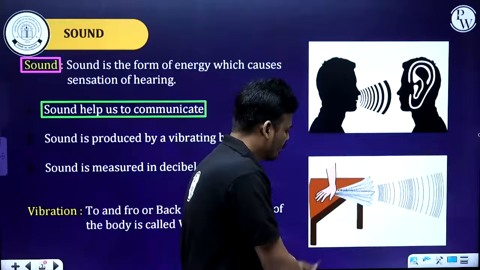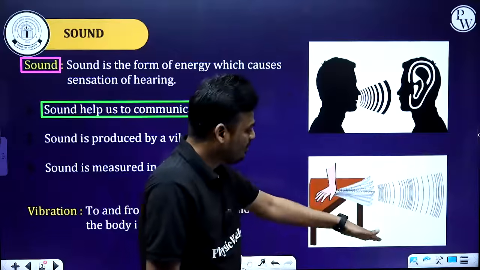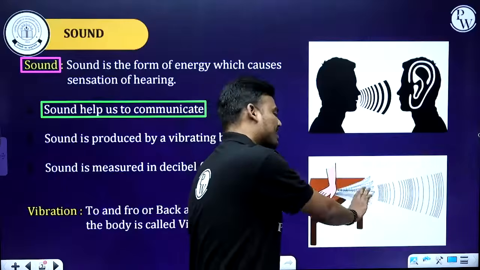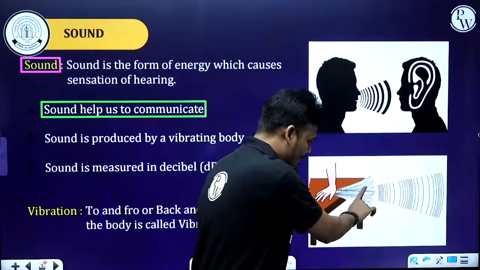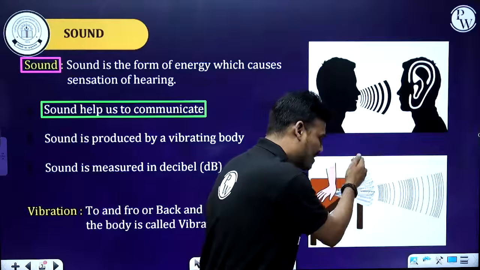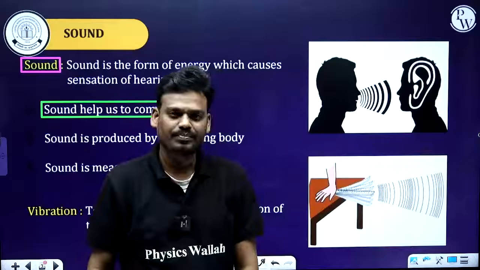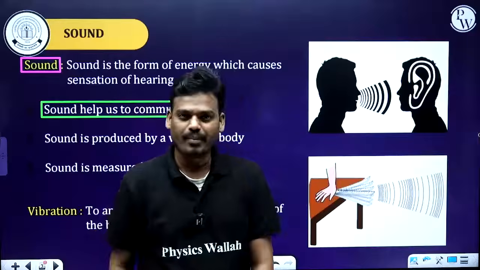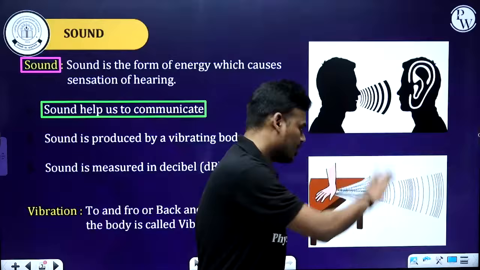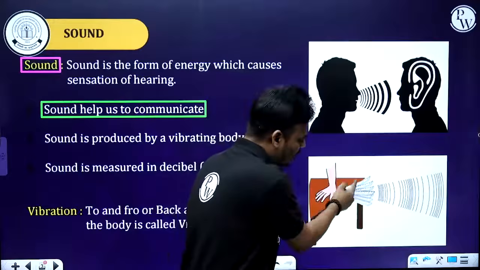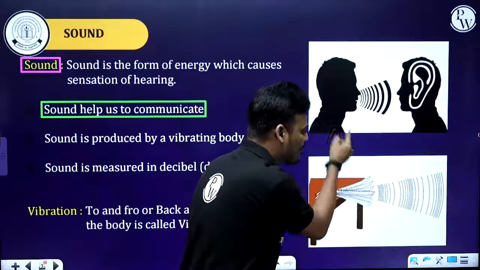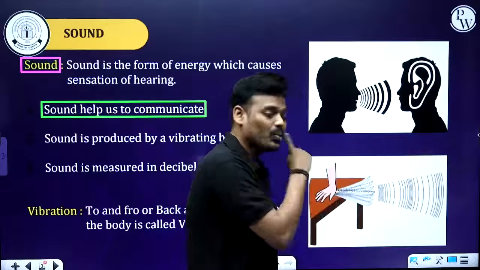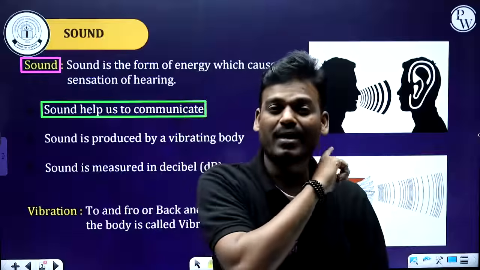Now one end I'll fix so that it does not move, and the other end is free to move. Now I'll disturb this free end of the scale. By doing this, you can observe the ruler starts vibrating. When it is vibrating, you can hear a sound.